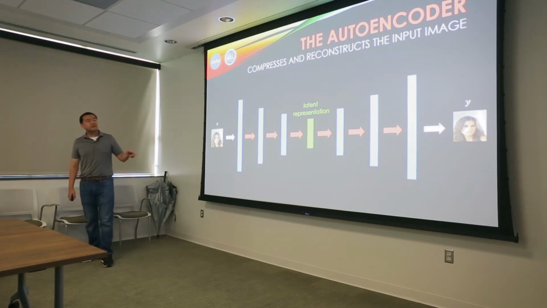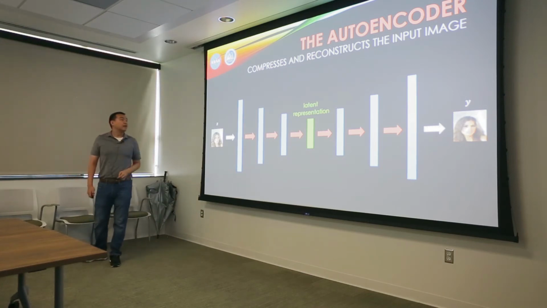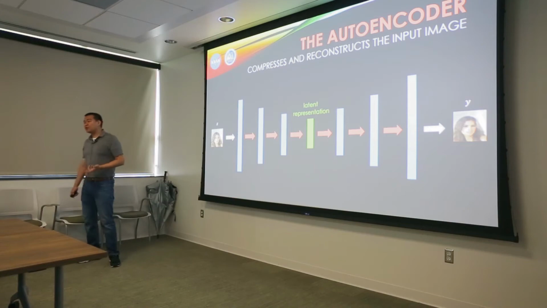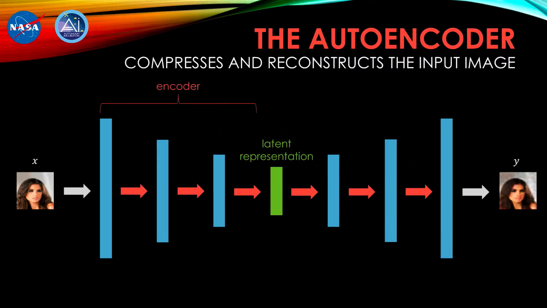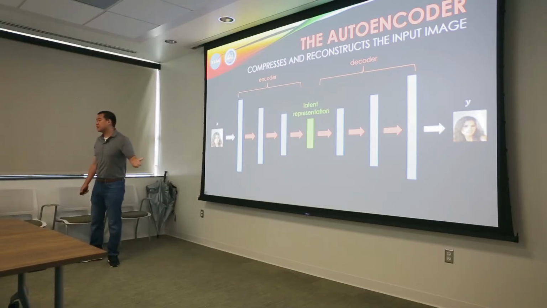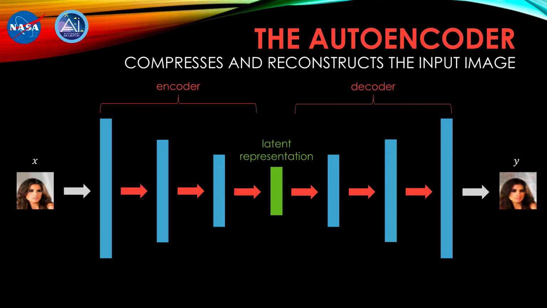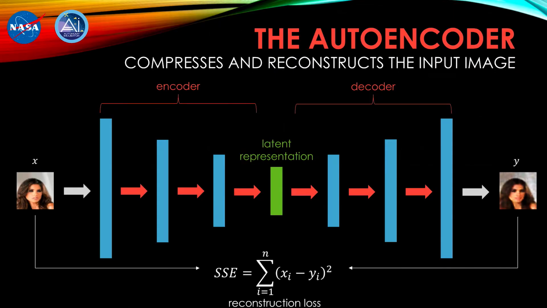This type of architecture is called an autoencoder, and it's comprised of two parts. The encoder network, which takes the input data and compresses it to a latent representation, and a decoder network, which takes the latent representation and then tries to generate a reconstruction. And we train this type of architecture by minimizing the reconstruction loss.